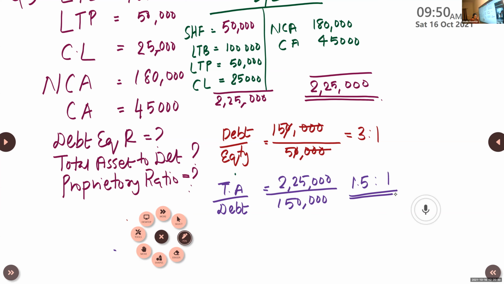Coming to proprietary ratio. Proprietary ratio is equity divided by total asset. So equity, we know equity is 50,000. Total asset is 2,25,000. So find out the ratio. Practice all such questions. Please don't ignore them.